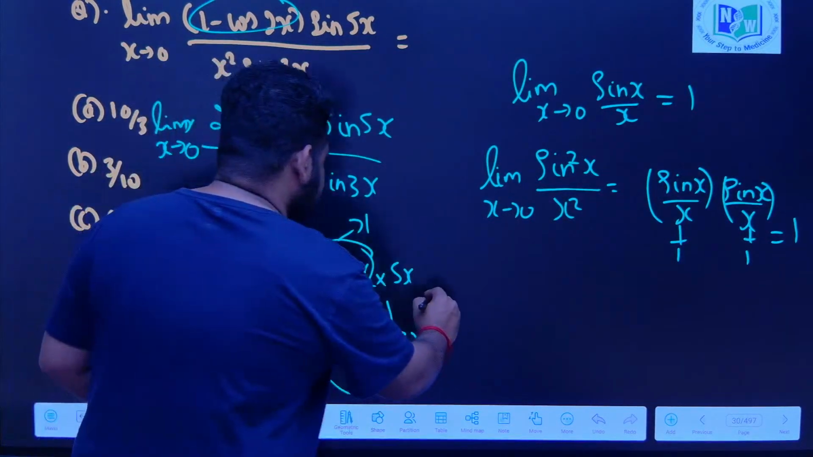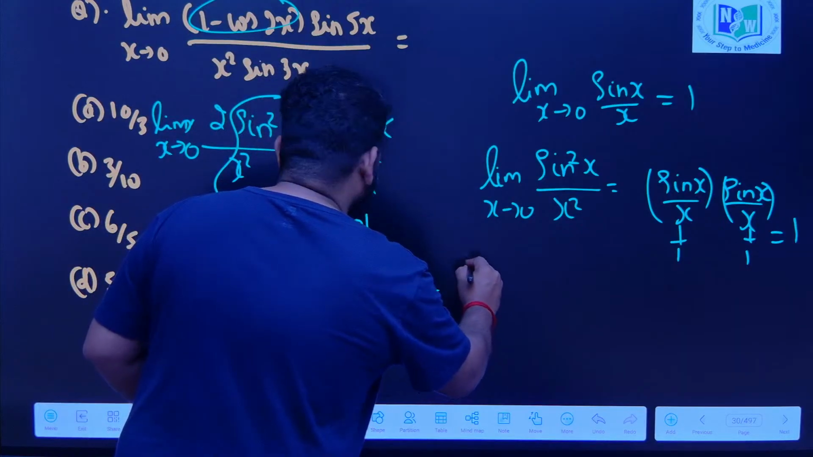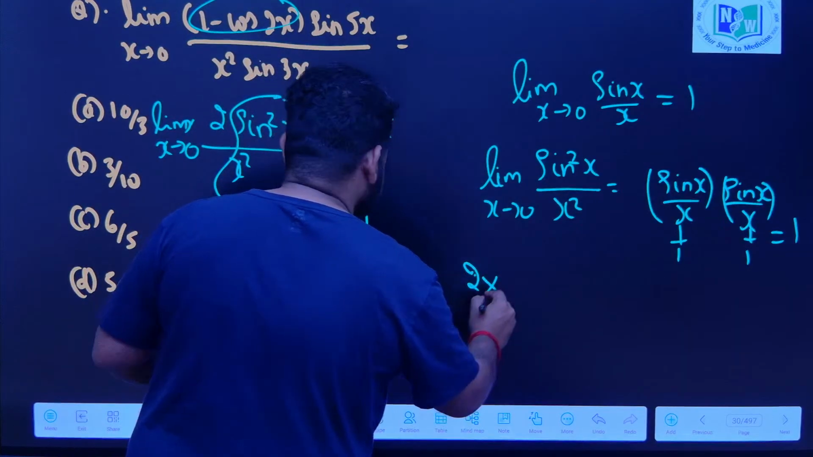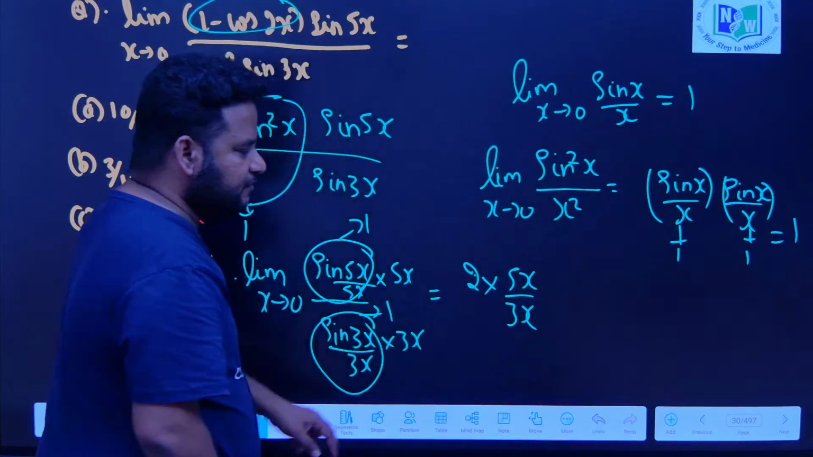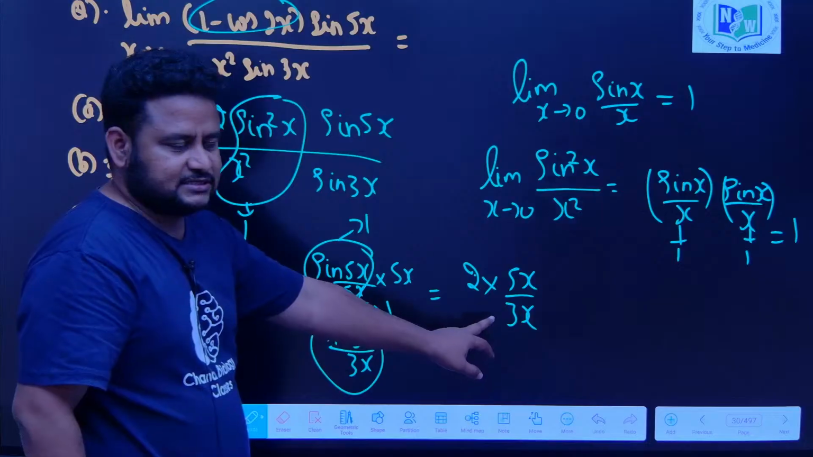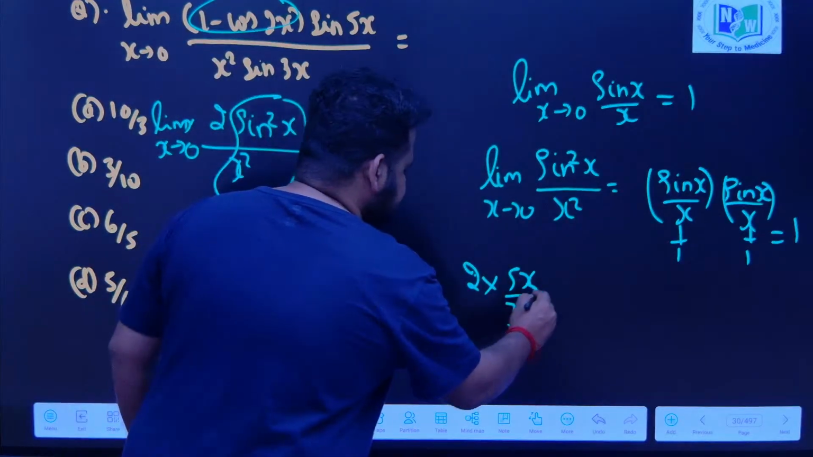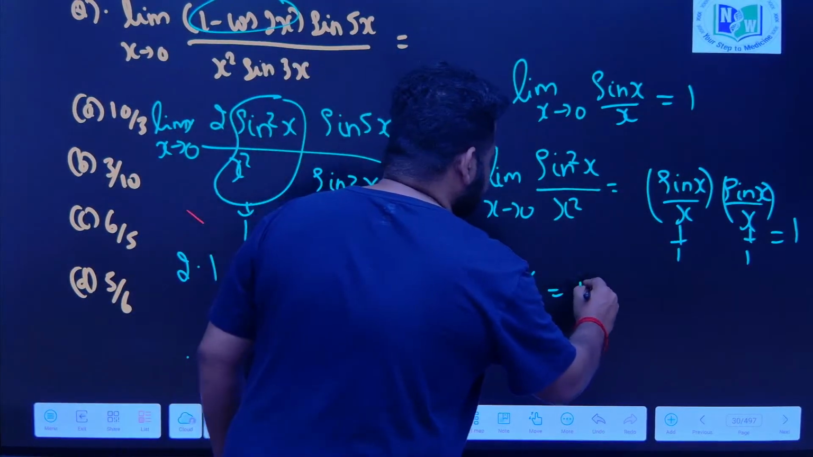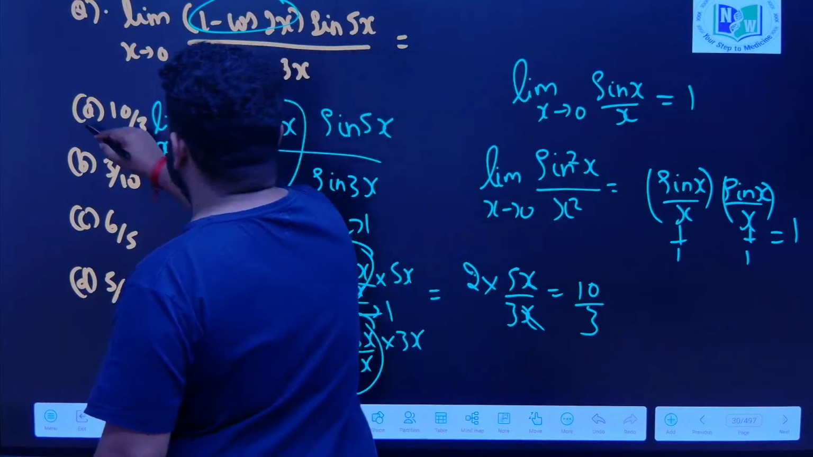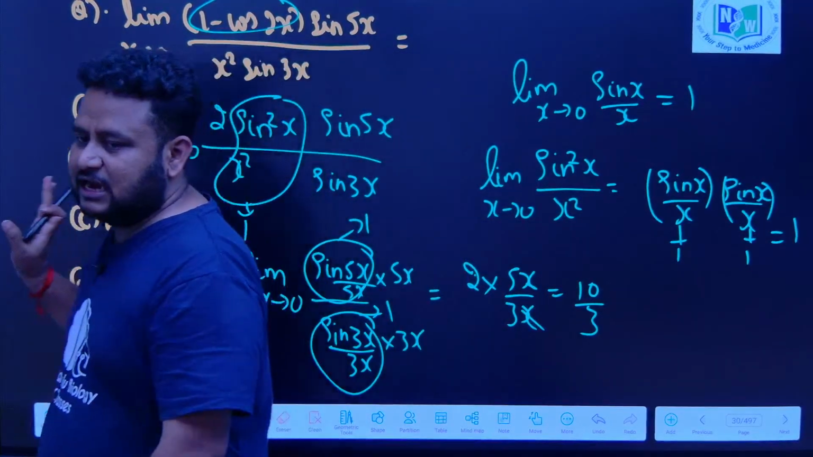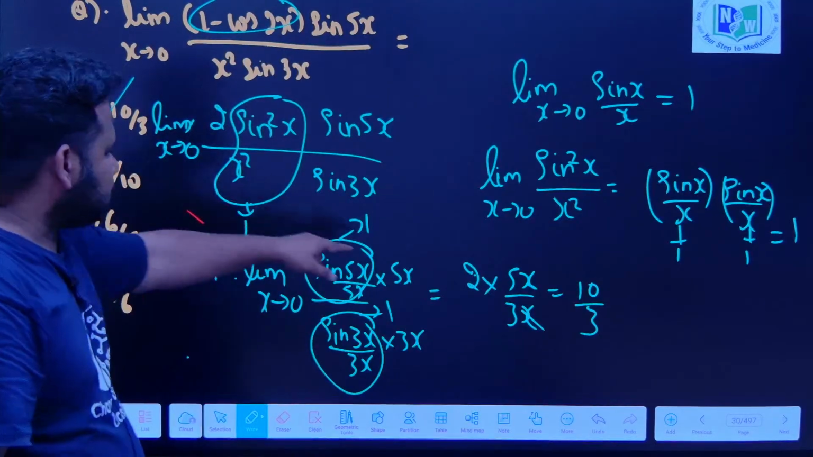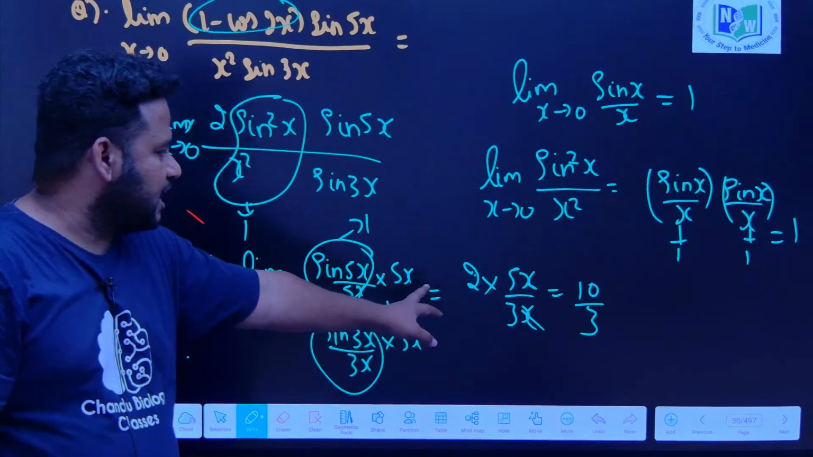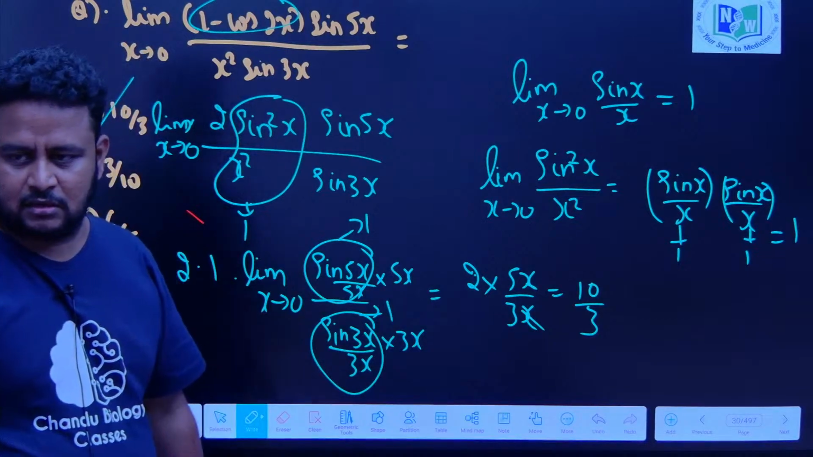Now everything is done. What do we have, 2 into 5x by 3x, correct? Now x and x I can cancel, now I will be left with 10 by 3. So what is the answer? That is option A, 10 by 3. This is the answer to this question, clear? X and x will cancel, we will have 10 by 3. Clear?